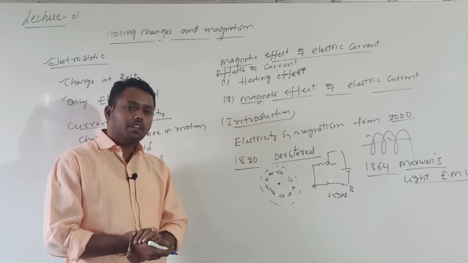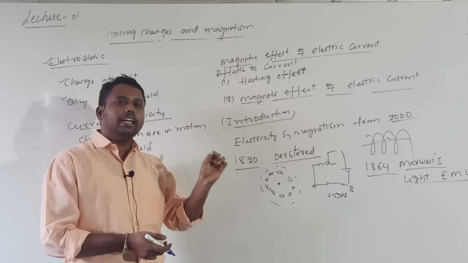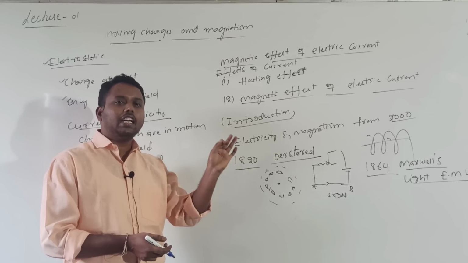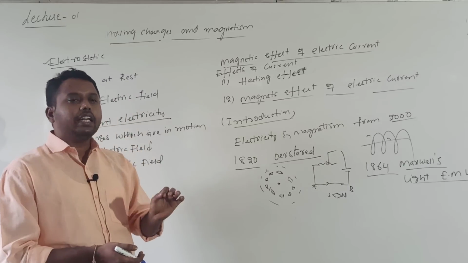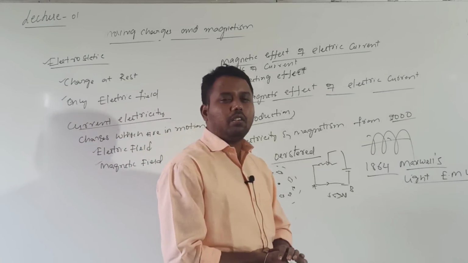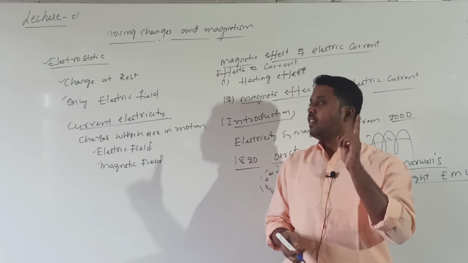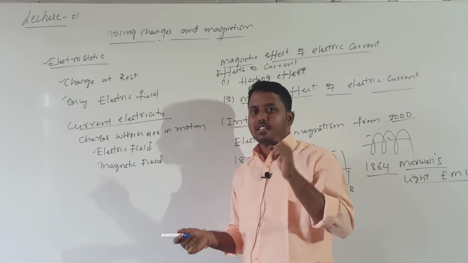Are you getting it? So what does it mean? The needle is affected because of the current passing through a conductor. So that is called the magnetic effect of electric current. Only one definition. Here, one mark important question is: the Oersted scientist name.